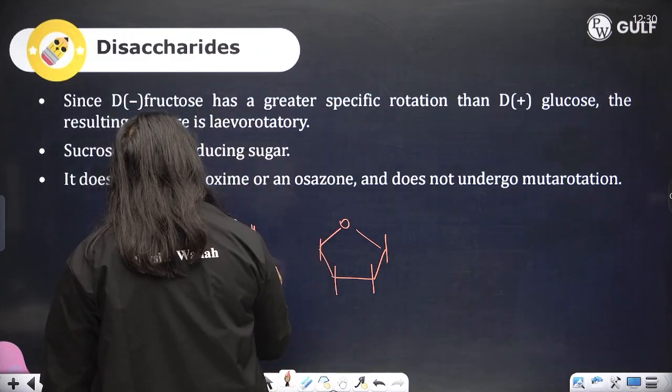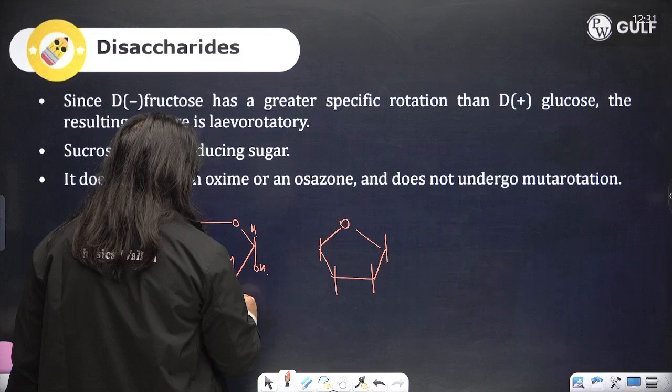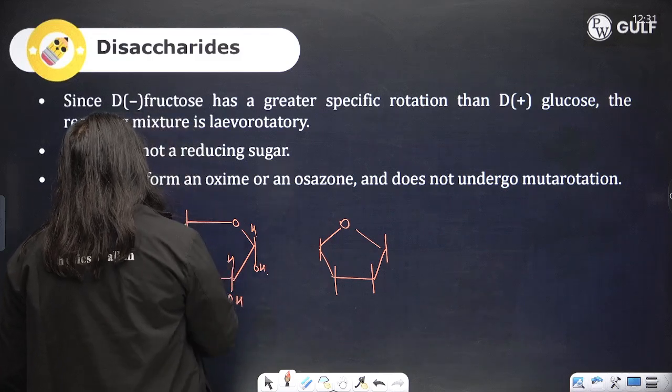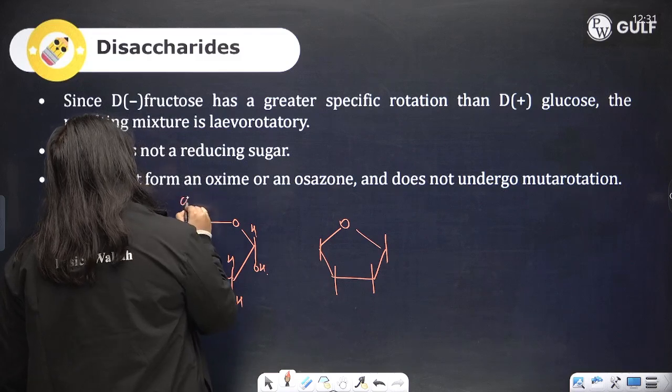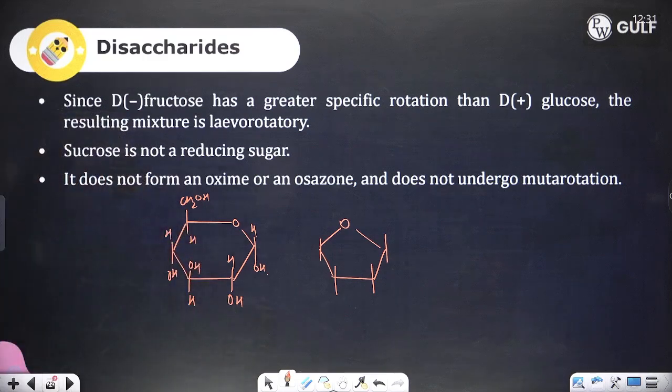Alpha glucose, HOH, HOH. This is your alpha glucose.